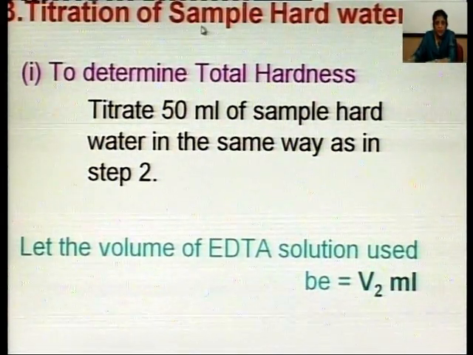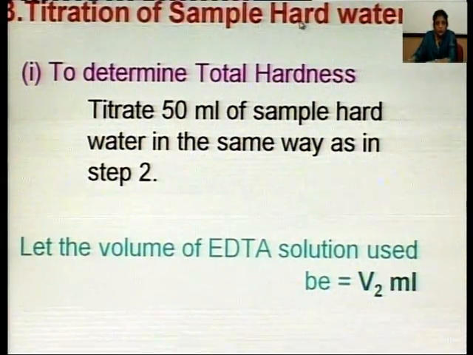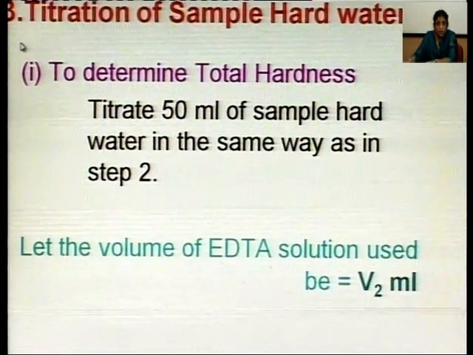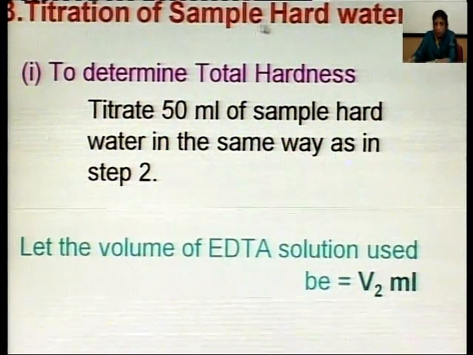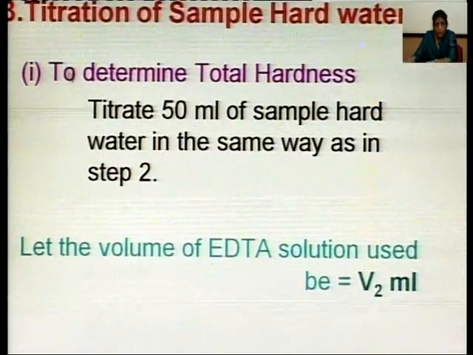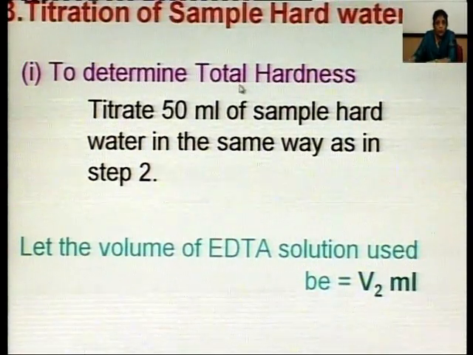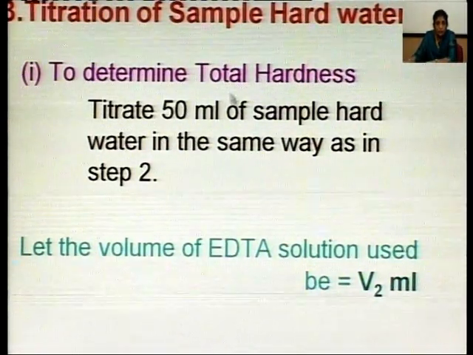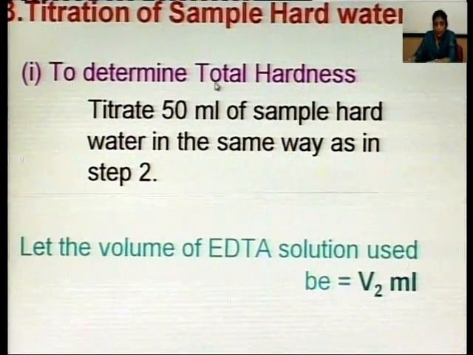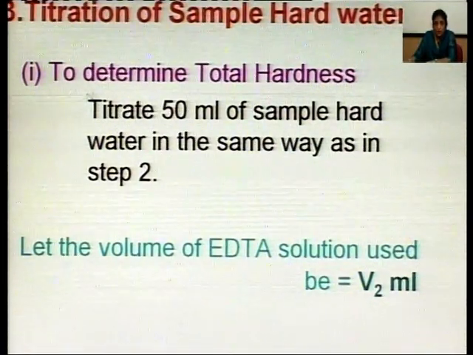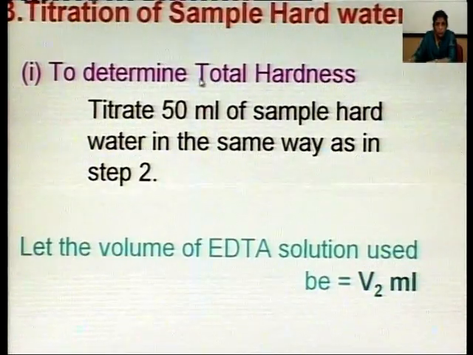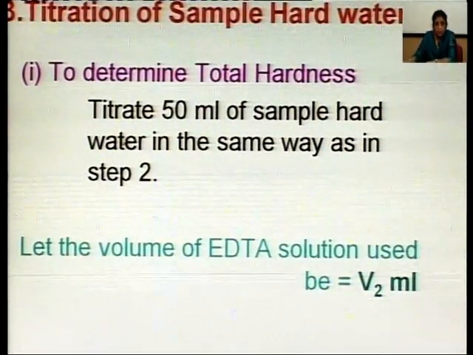Now, we will take sample hard water, the water whose hardness is to be determined. So, this is the titration of sample hard water. First of all we will determine total hardness. Total hardness stands for the sum of permanent and temporary hardness. So, first step is to determine total hardness.